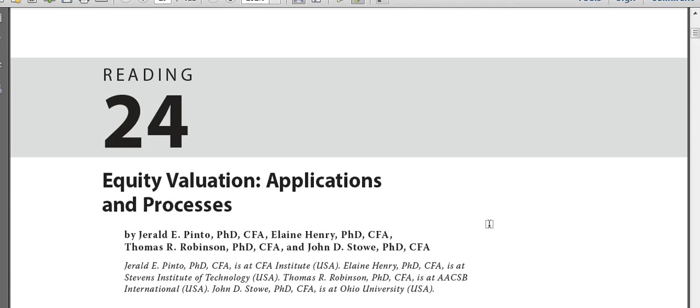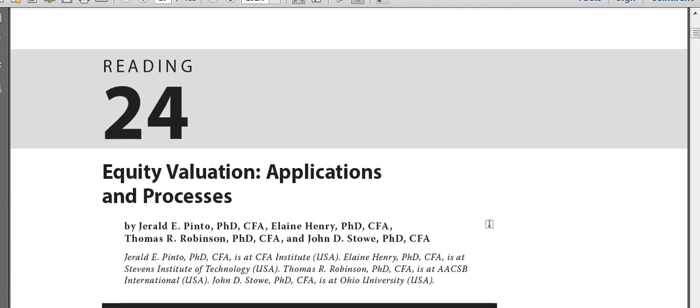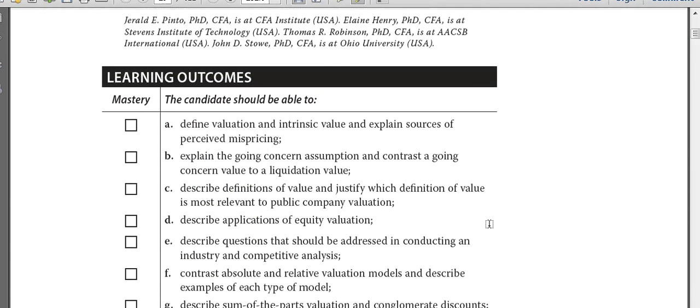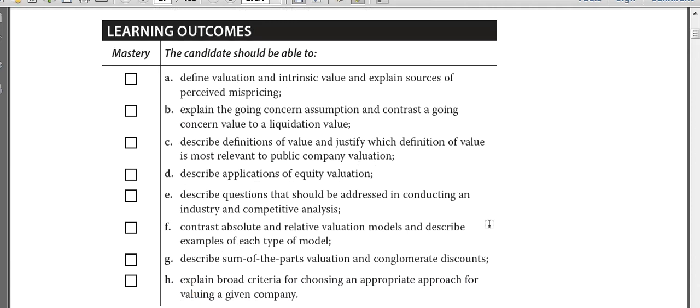So in a way, this chapter is very easy, but it is also important. We need to solve it very nicely and understand the concepts, but the concepts are pretty easy here. So let's move to the LOS page. Here you can see we have arranged the learning outcome statements from A to H, and for doing this chapter we are going to go learning outcome statement wise. We are not going to jump from one LOS to another, but we are going to follow the pattern in which the author has written this chapter.